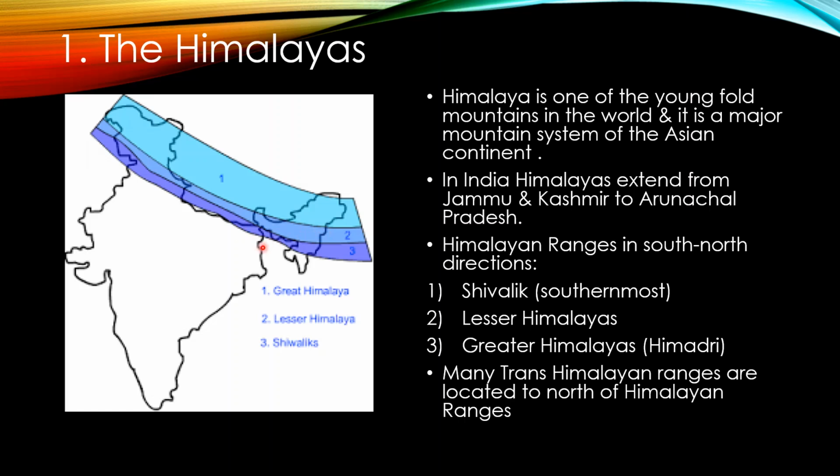See the direction, the very southernmost part, the Shivalik mountain range is here, number 3. Then northern side of it is the Lesser Himalaya, number 2. And the very northernmost Himalaya mountain range is the Great Himalaya, number 1. And many Trans-Himalaya ranges are located to the north of the Himalaya ranges. So these are the ranges in south to north direction.